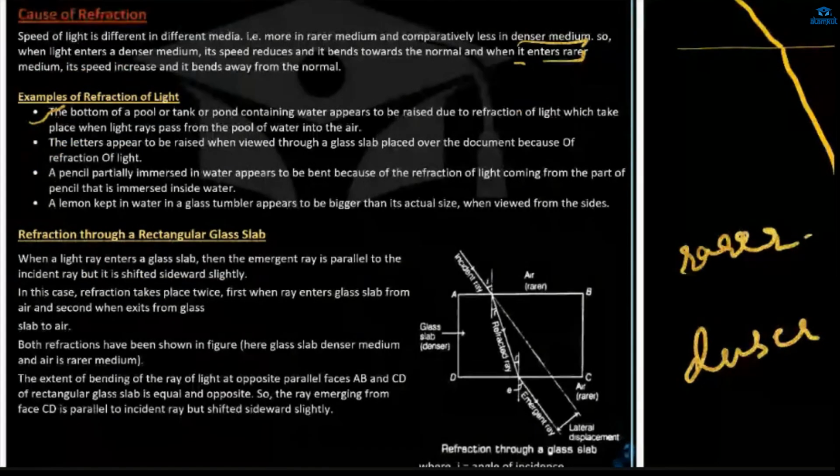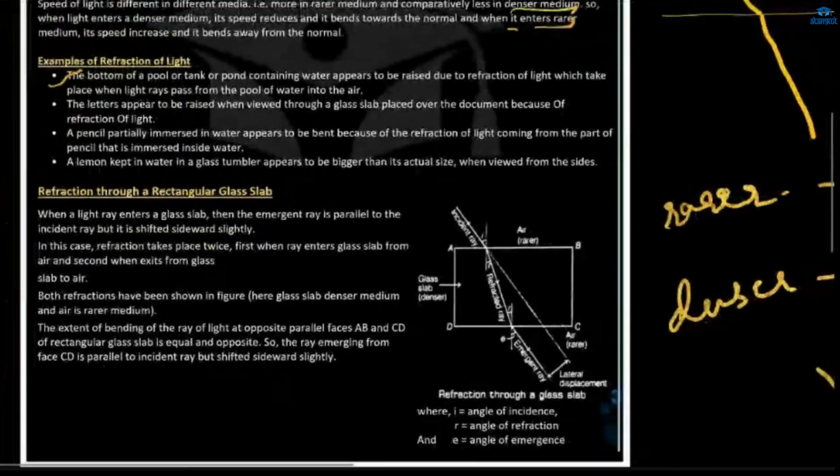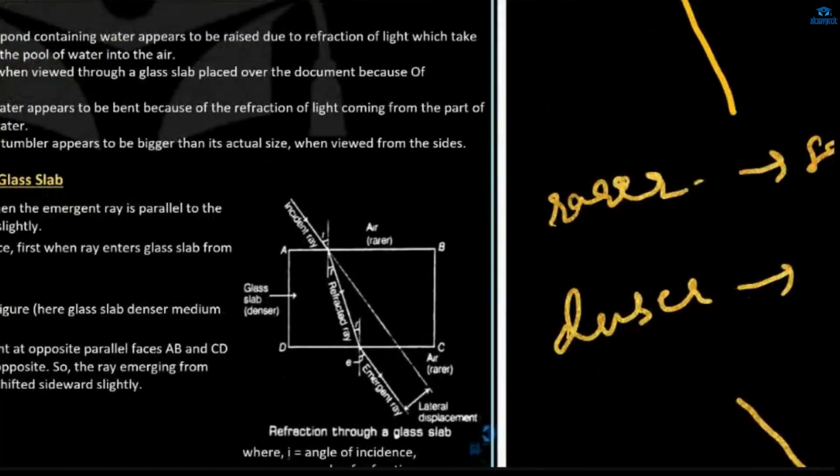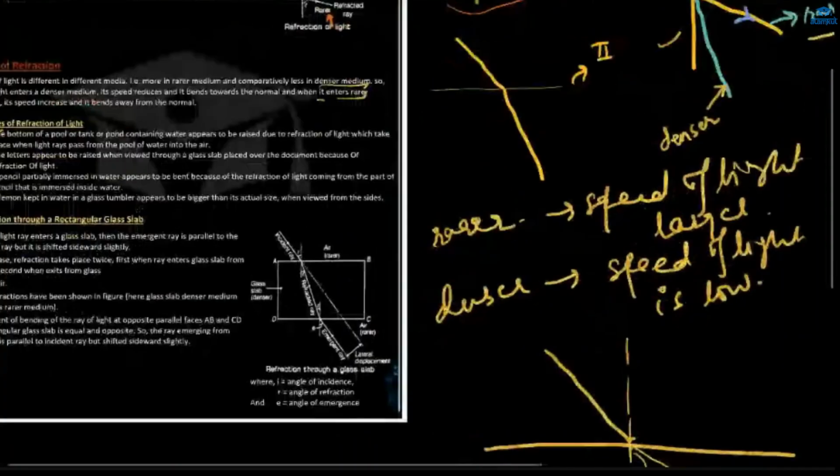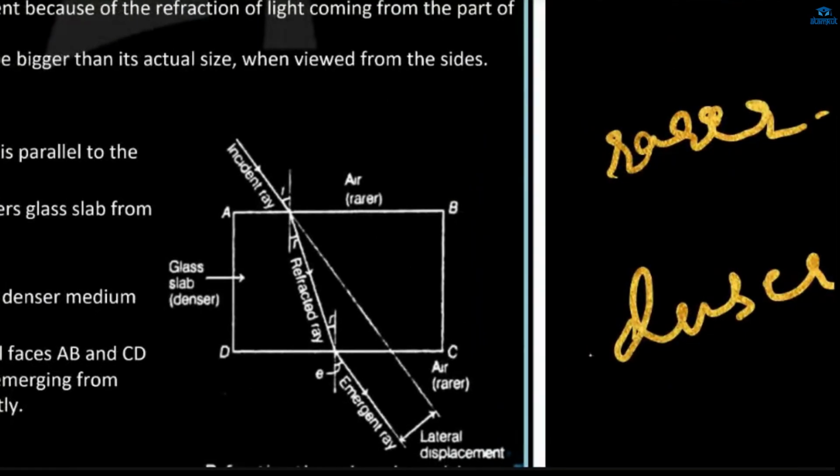Refraction through a rectangular glass slab. Now you see the rectangular glass slab, and see how the light gets refracted. Okay, now here you'll see this is your normal. This is your normal because this is at 90 degrees with the surface, with the boundary of the two media.